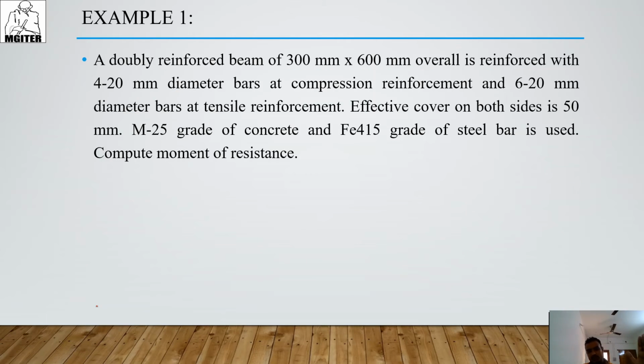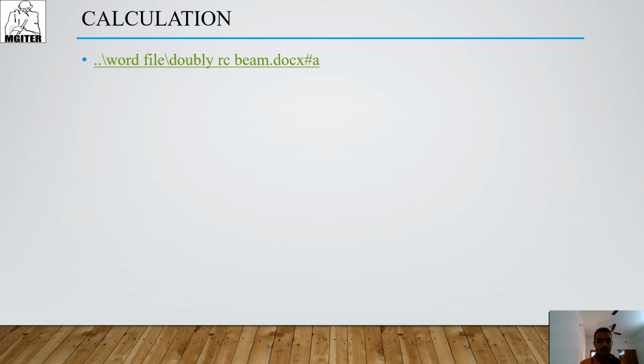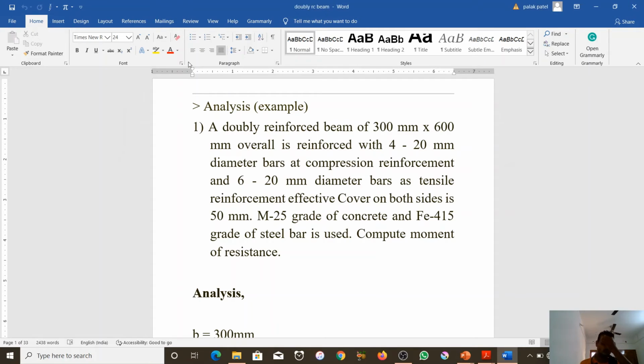So I am going to analyze the beam. For what? For understanding how much moment my beam can resist. So the first equation is there.